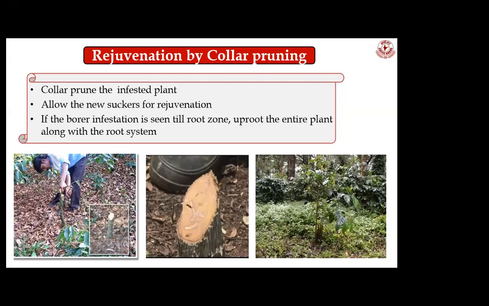If you find the infestation of coffee white stem borer does not reach the root zones, then you can allow suckers to grow from the collar prune part. Then you can save 2 years, because if you wanted to replant in that area, the plant would come up only after 3-4 years. By this you can avoid losing 2 years in your yield. After collar pruning, you can carry out the recommended operations to maintain the collar pruned plants.